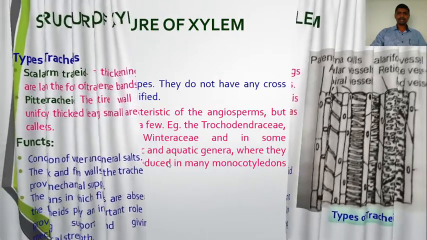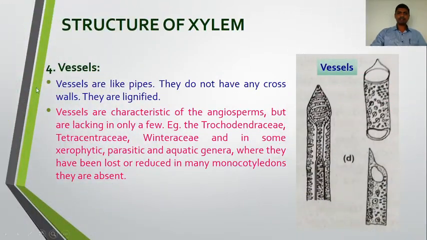Now the fourth part of the xylem, that is the vessels. It is the fourth component of the xylem. So vessels are like pipes. Here in the diagram we can see these are the pipes having a large diameter. The tracheids differ from the vessels. Vessels are short and have a large diameter, while tracheids are long, elongated, having a small diameter.